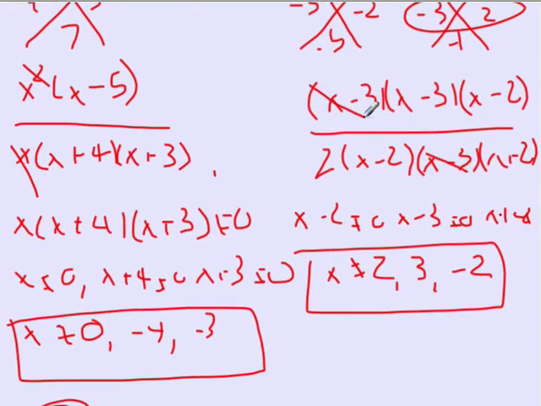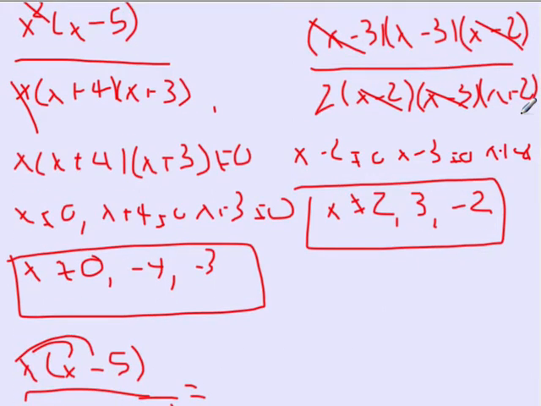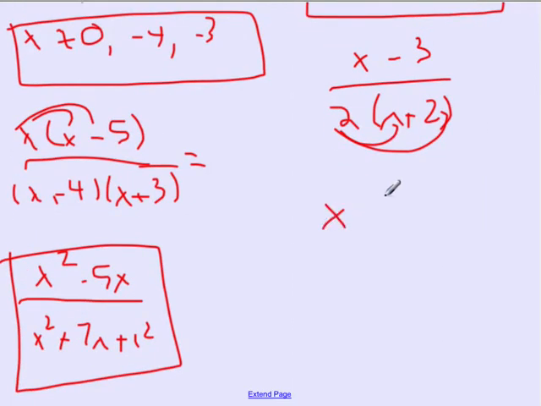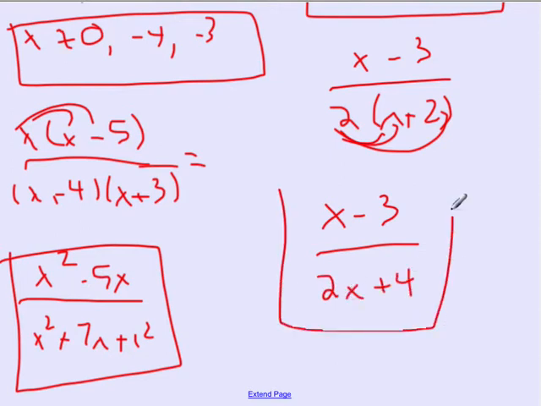I can cancel out the x minus 3's. I can cancel out an x minus 2. So then left up top, I have x minus 3, and on the bottom, I have 2 times x plus 2. Again, I do have to distribute that 2 back in. So I get x minus 3 divided by 2 times x is 2x, and 2 times 2 is 4. So I get x minus 3 divided by 2x plus 4 for my final answer for that one.